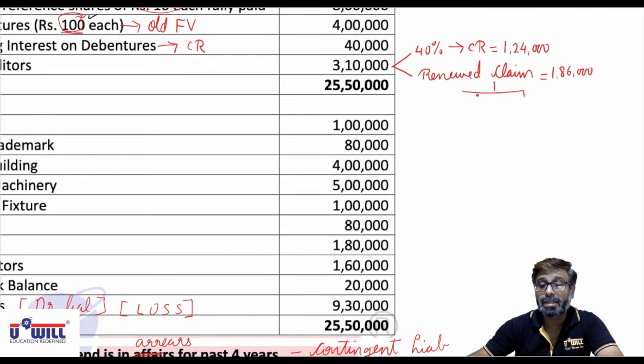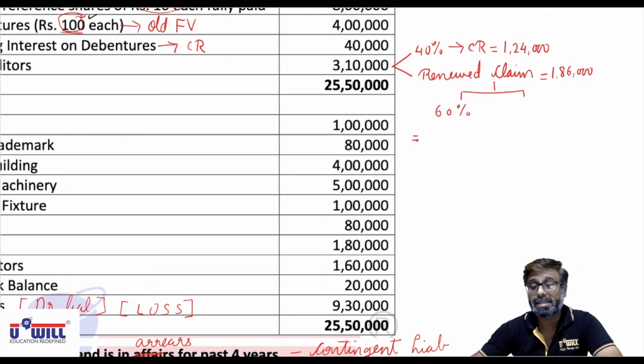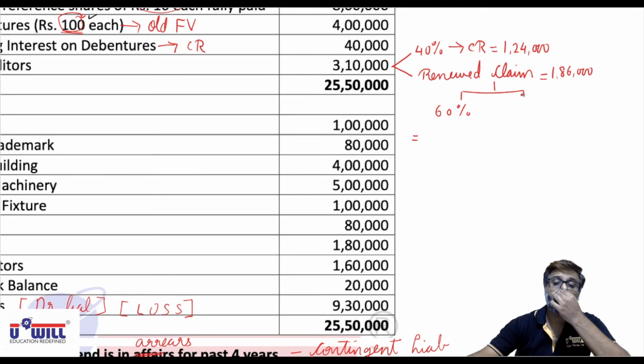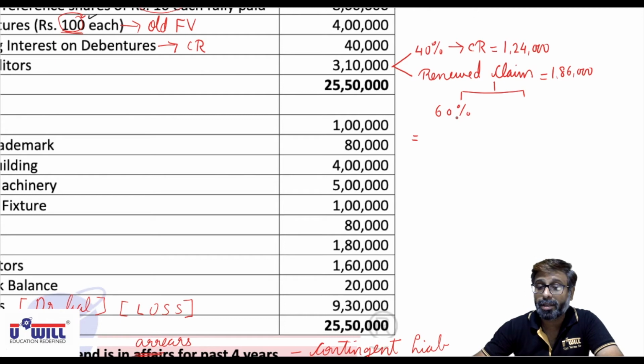Out of this, 60% amount, 1,86,000 into 60%, you must get 1,11,600.